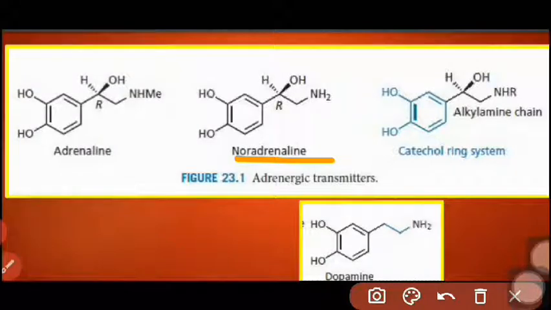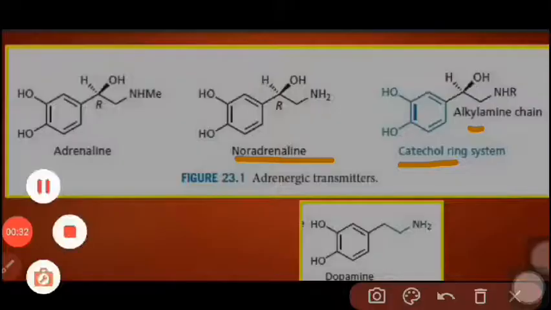It has the basic catechol ring, that is this is the catechol ring, and this is the alkyl chain, CH2, NHR and then CHOH, that is alkylamine side chain without methyl group, that is why it is called noradrenaline.